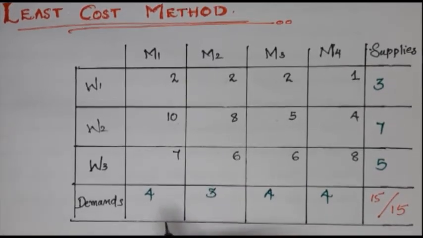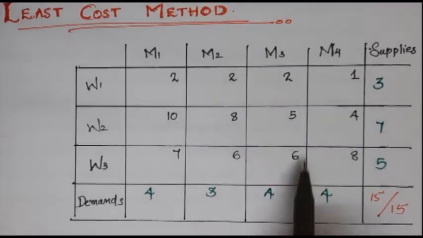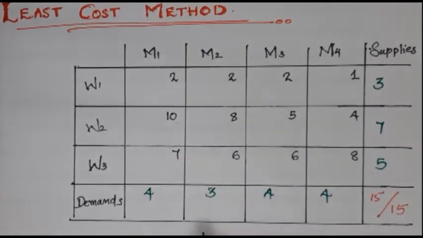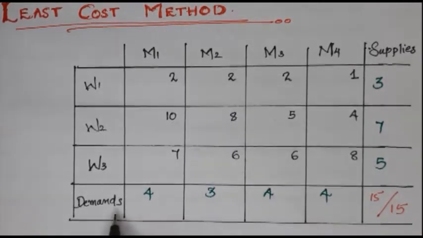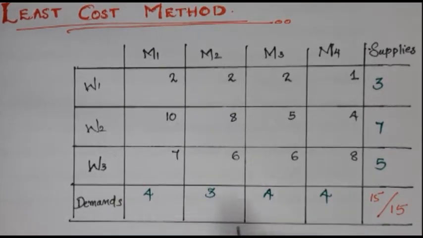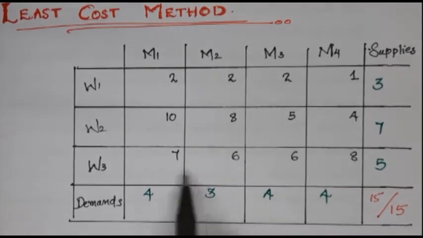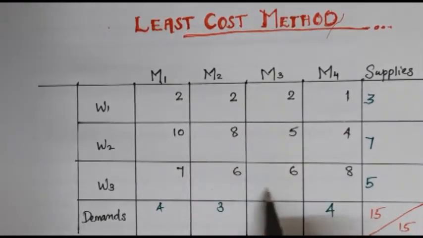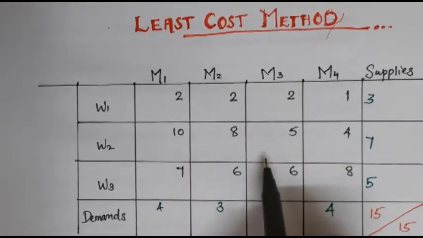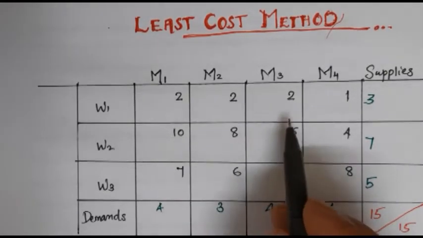According to this method, here we need to find out the least cost among the various costs. We have different sources and different destinations. In each cell, we have got some values. We can see here. Select the least value among the costs, that is the minimum cost.